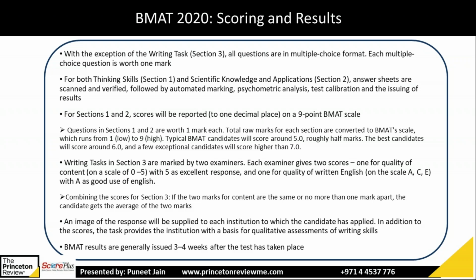Then section 3, which is writing task, they will give you 2 points in that. One score is for the quality of content, which is on a scale of 0 to 5, with 5 as the excellent and 0 as the lowest. And one for your quality of written English on the scale of A to C to E. And A is the good use of English and E is the worst use of English, like that. So you will get 2 points in that.